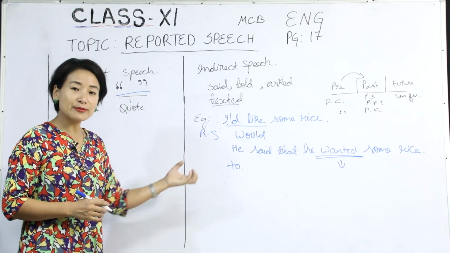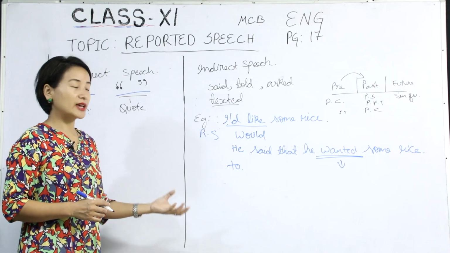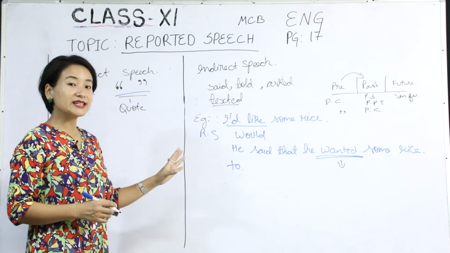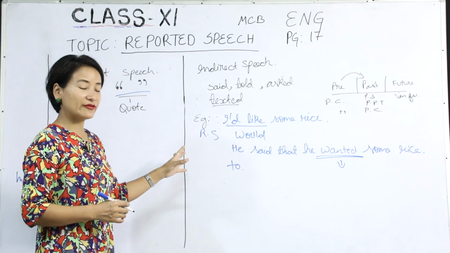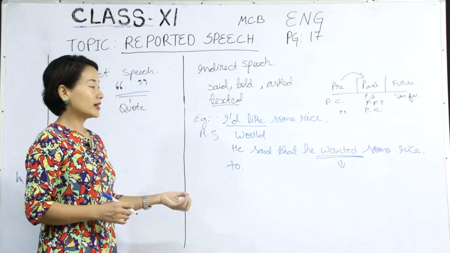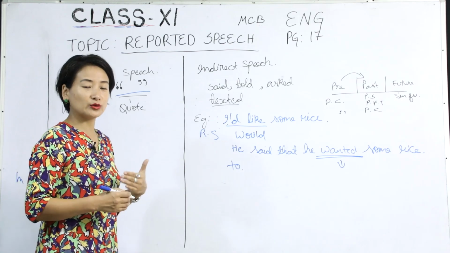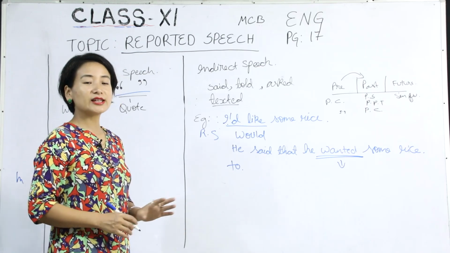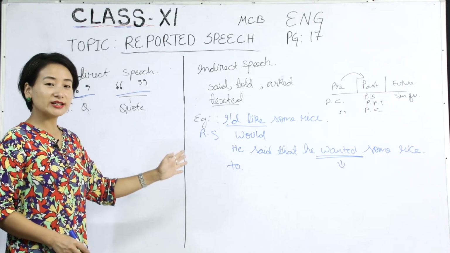Remember, even your time marks would also change, such as yesterday, the previous week, and so on. And adverbs of place, in fact, would also change from there to here, or for that matter, here to there. That would be more precise. So that's what we have here under conversion of direct speech into indirect speech.